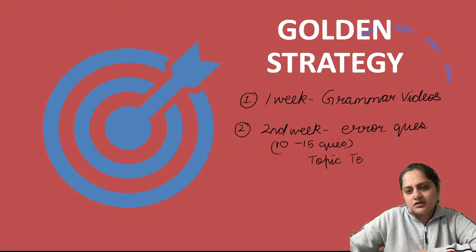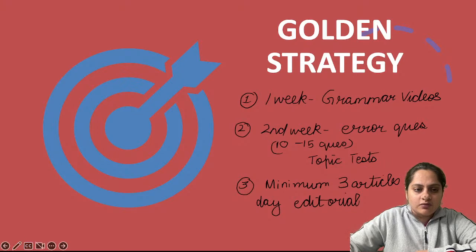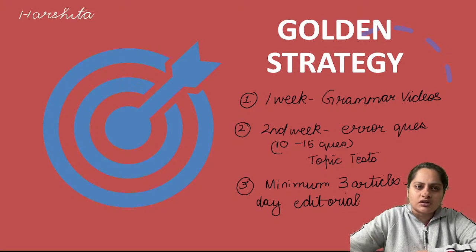That will be great. Then regularly, minimum, I am saying minimum, whatever articles I post, 3 articles per day, only three per day, editorial reading. Now, which editorial articles to read, that also I give you every day. I post on my Telegram group. Where do I post it? I have to mention this for all of you so that you don't forget: on my Telegram channel and group, which is Harshita Khurana, the grammar girl.